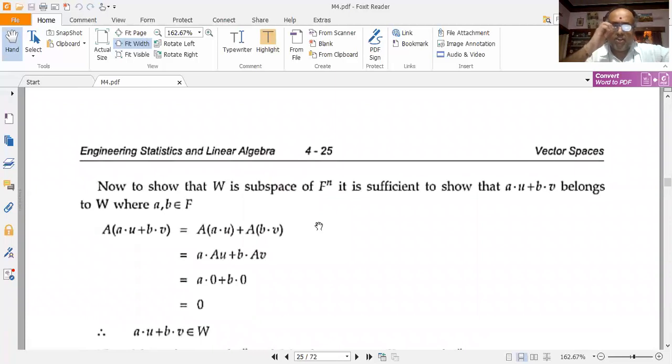Now to show that W is a subspace of F to the power of n, it is enough for us to show that a into u plus b into v belongs to W, where a, b both belong to F. So I have capital A into (au plus bv), which is equal to capital A into au plus capital A into bv. This is equal to, rearranging the terms, this small a, write it outside. So a into capital Au plus b into capital Av.